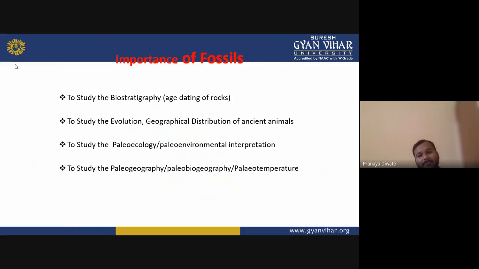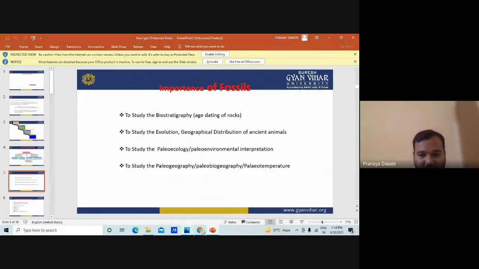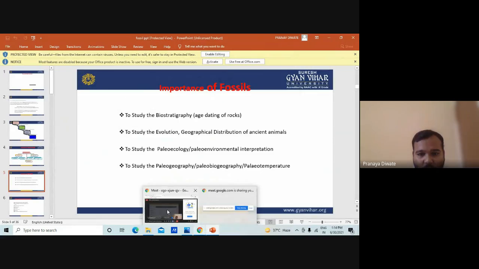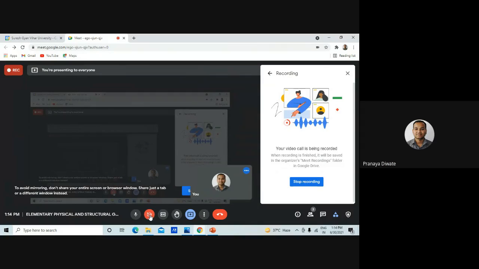After biostratigraphy you have the evolution and geographic distribution of ancient animals, and then you study paleoecology. These are all applications of paleontology to the subject.